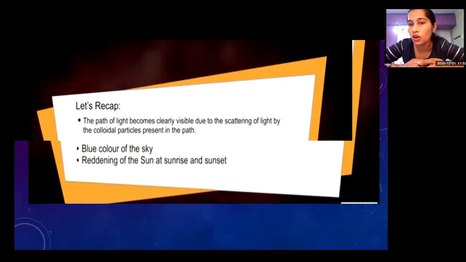At the time of sunset and sunrise, the distance between the sun and the atmosphere is longest. So blue light is scattered more and we can see red light directly. So there is reddening of the sun at the time of sunrise and sunset. Next slide, please.